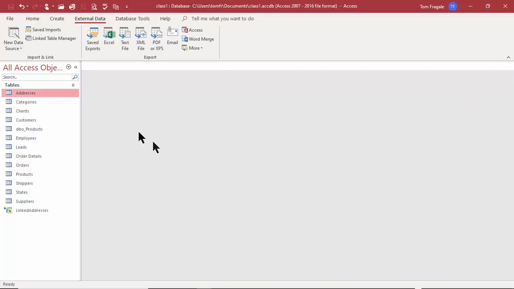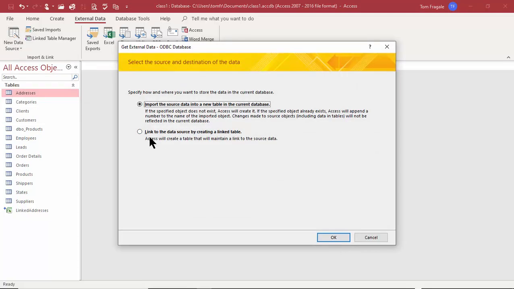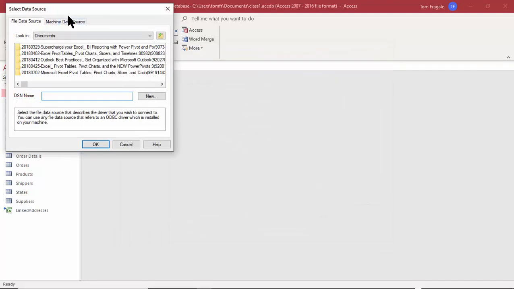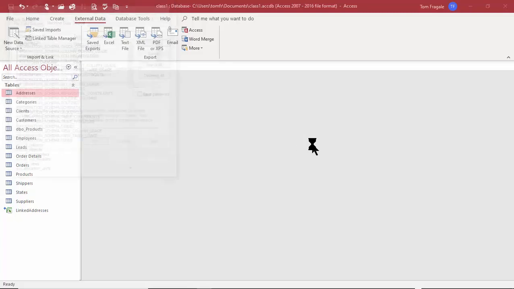Let's try another link. This time I want to link to the SQL Server database. So once again, I'll pick on External Data, and I'll pick on New Data Source, and I'm going to say From Other Sources, and we'll do ODBC. This time we'll do a link, and I'll click on OK. In this case, I'll pick on Machine Data Source, and I'll pick on SQL Server. That's the ODBC connection that I have on this computer. That's where you'll have to have your IT team set those up. And I'll click on OK.